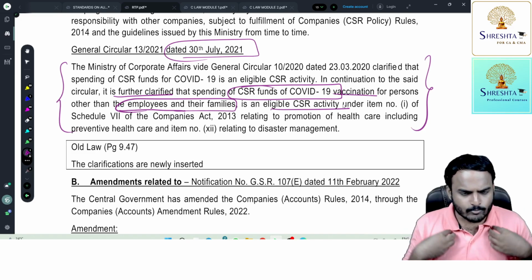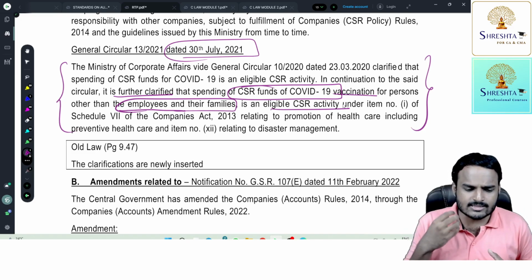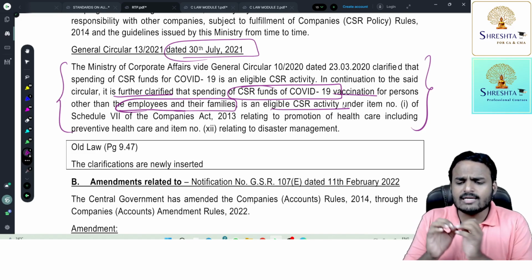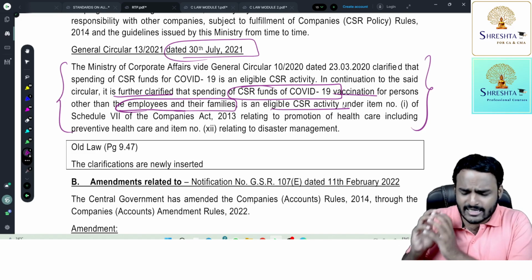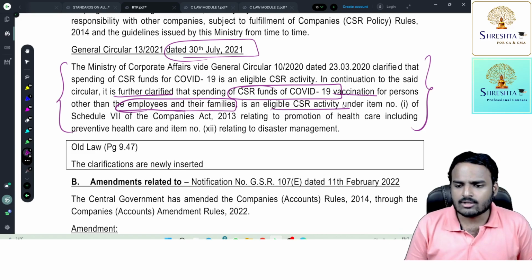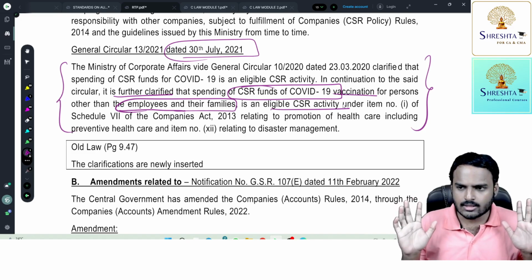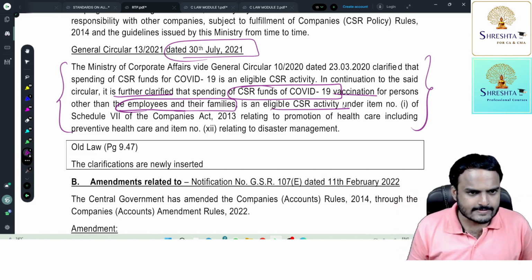Understood? So I opened a vaccination center, I invested some 100 crores for getting vaccines, and all these vaccines are meant only for my company employees and their families. Now, this 100 crores, whatever you spend, is not a CSR expenditure. It is not a CSR activity. Is it clear, my dear students?